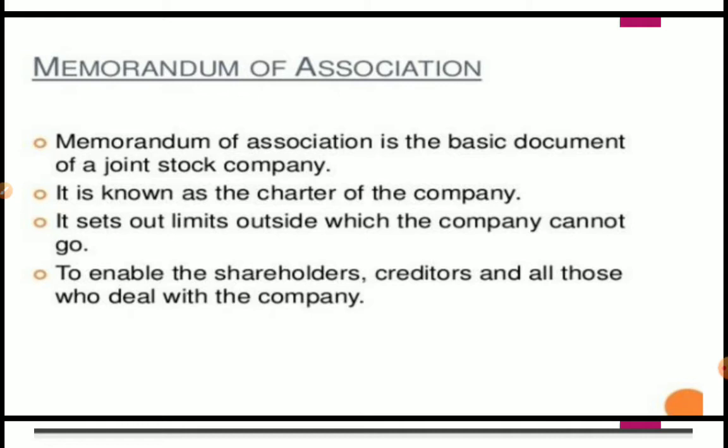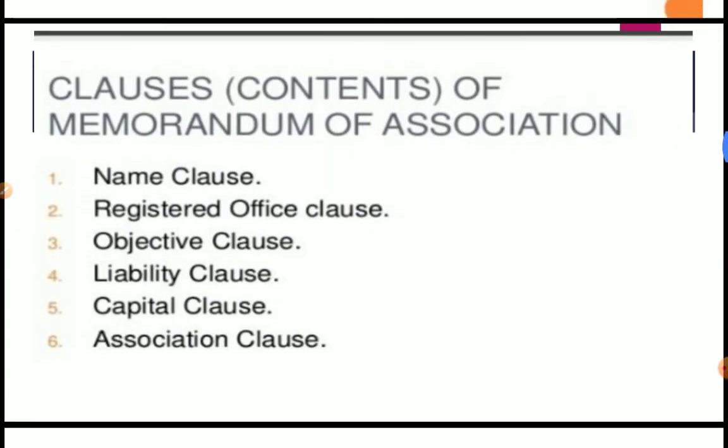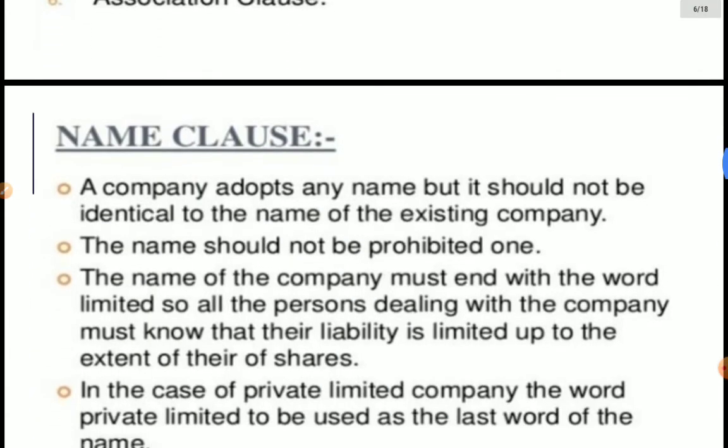So what are the clauses which are written in the memorandum of association? Clauses or contents of memorandum of association, that is name clause, registered office clause, objective clause, liability clause, capital clause, association clause. These are the clauses, or you can say contents, of memorandum of association. First of all, name clause.